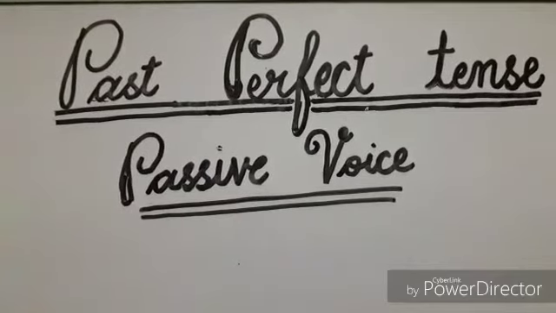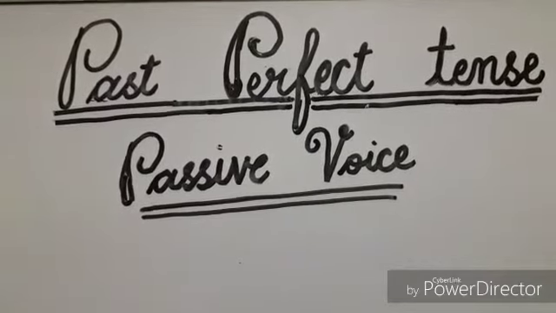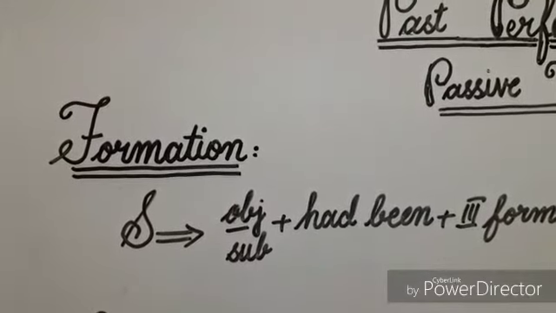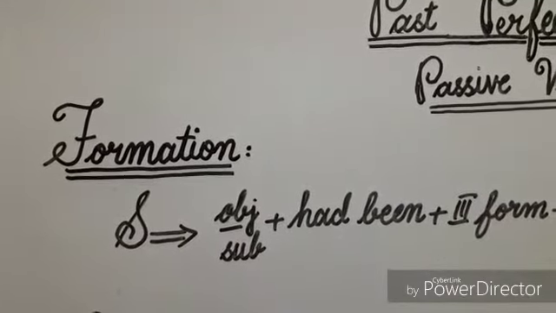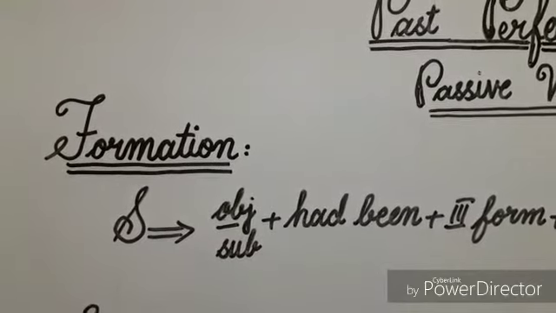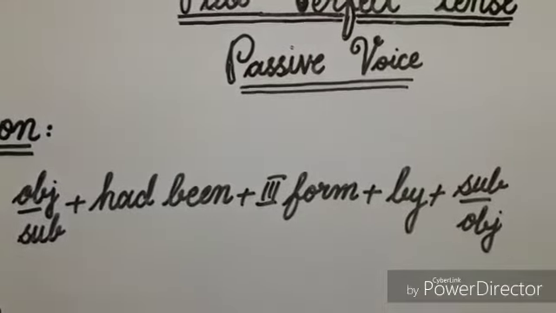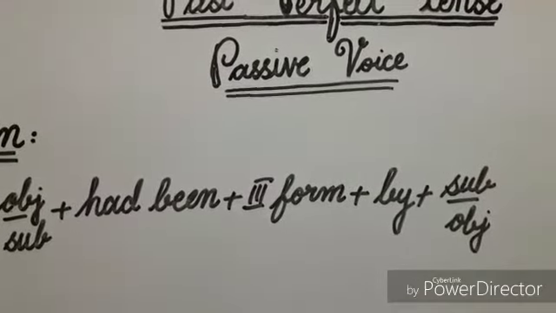Today's topic is how to make passive voice sentences of past perfect tense. Let's see the formation. For simple sentences, the formation is: object in subjective condition, helping verb had been, third form of verb, preposition by, and subject in objective condition.